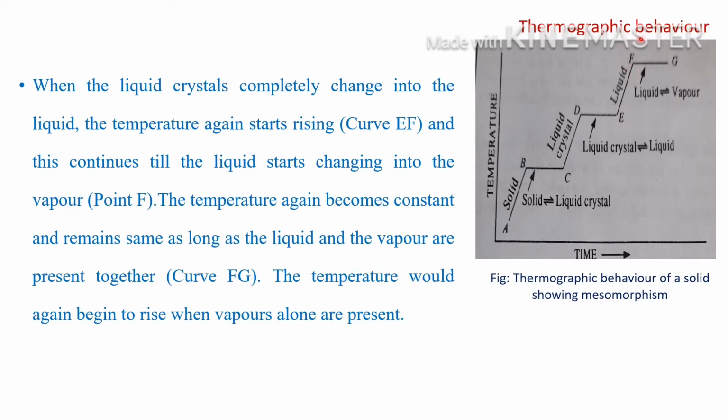At point F, the temperature again becomes constant and remains the same as long as the liquid and the vapor are present together. So here liquid and vapor will be in equilibrium. The temperature would again rise when vapors alone are present. So this is the thermographic behavior of a solid showing mesomorphism.